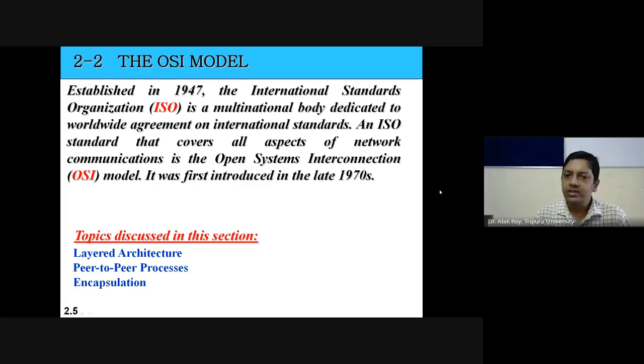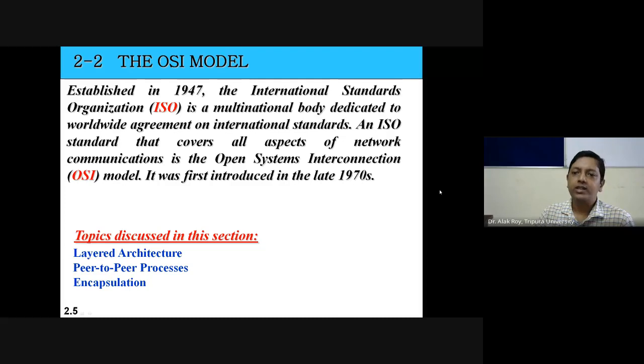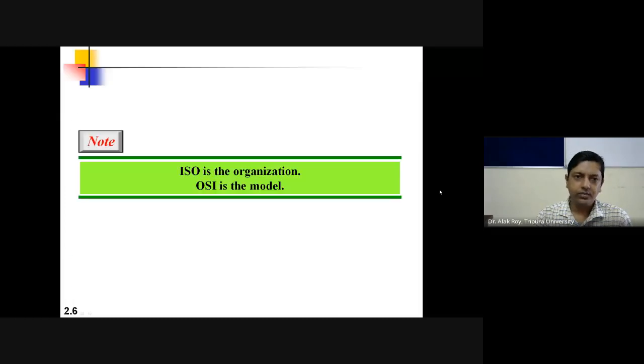So OSI means open system interconnection. ISO means International Standards Organization. ISO is the organization, OSI is the model. It was first introduced in the late 1970s. So the summary is: ISO is the organization, OSI is the model.